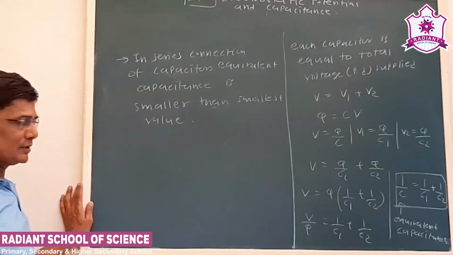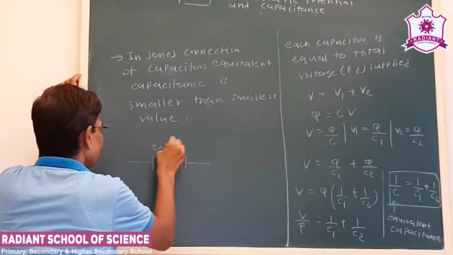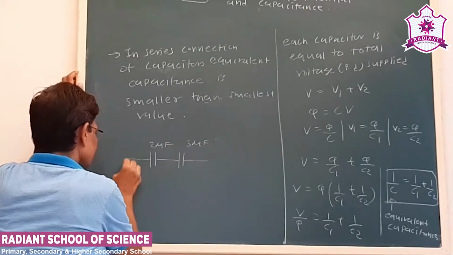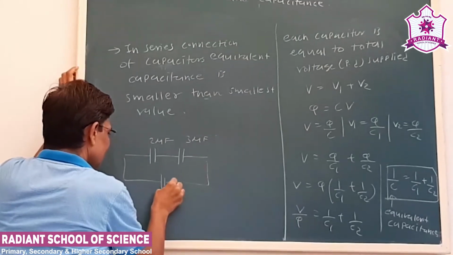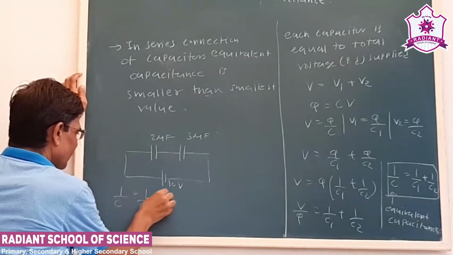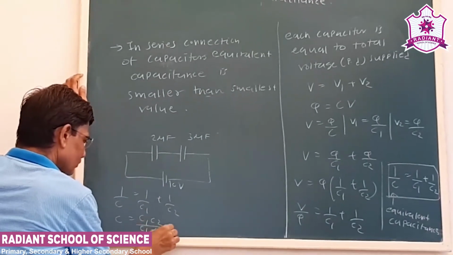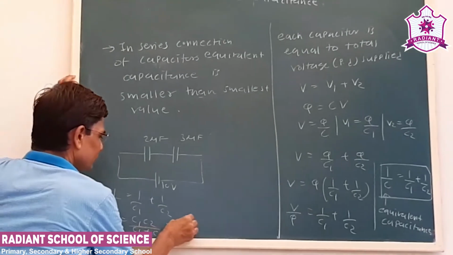See, this can be easily understood like this. Let us say 2 microfarad capacitors connected to a 10 volt battery. Now what we use here, 1 upon C equivalent is 1 upon C1 plus 1 upon C2, or we can write C1 C2 upon C1 plus C2. Now C1 is 2.